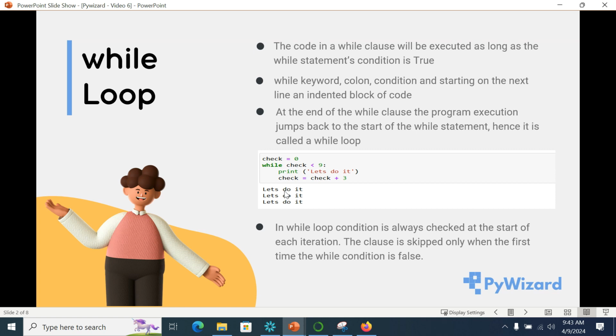So for the next two iterations, obviously the condition is true and hence it is able to print let's do it 3 times. In a while loop, the condition is always checked at the start of each iteration. The while clause gets skipped only when the condition is false, that is when check becomes greater than 9, and the program ends.